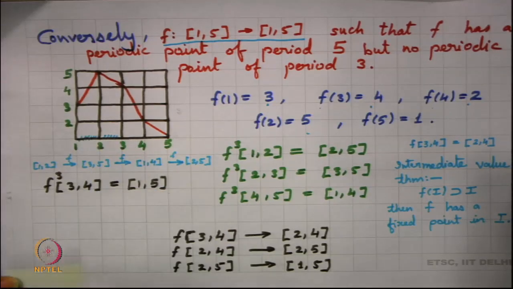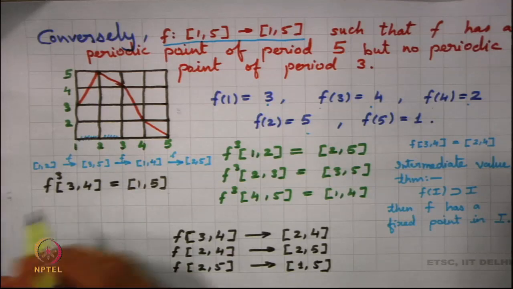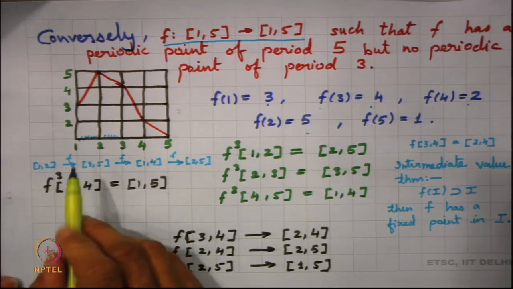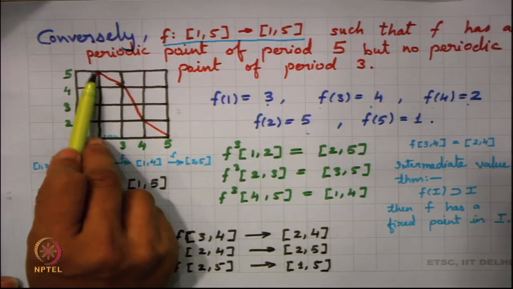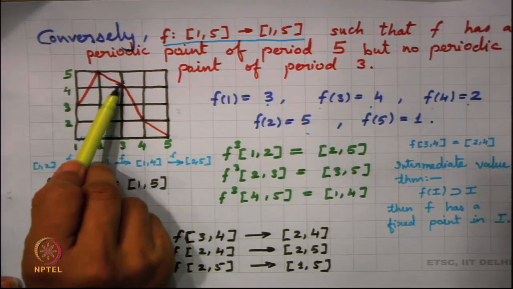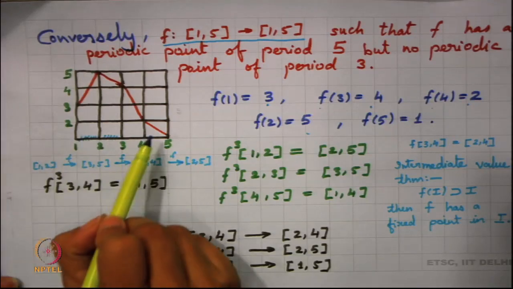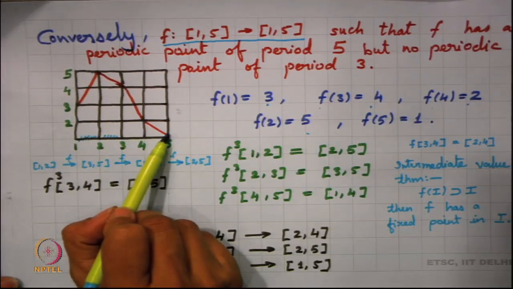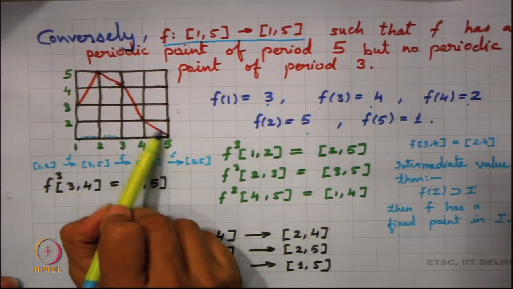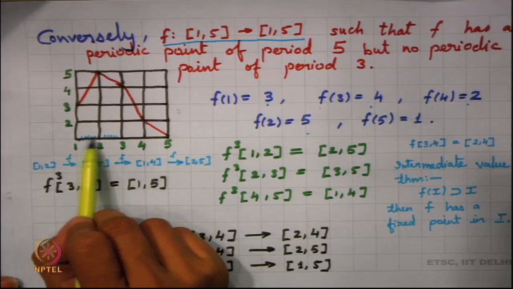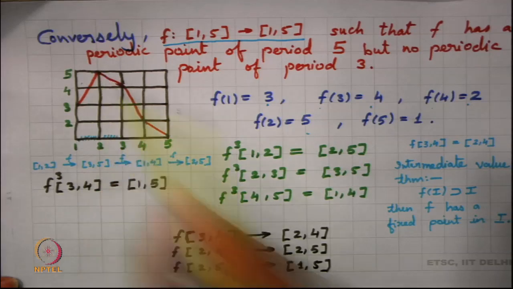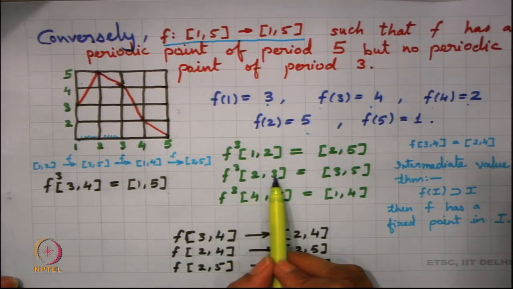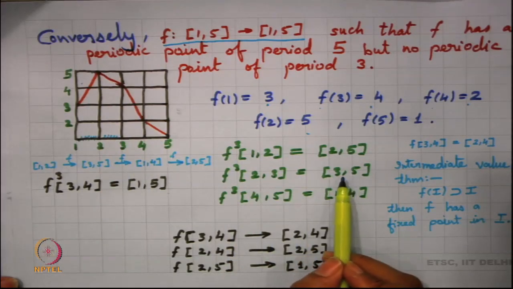In the very first instance, I can say that [2,3] is mapped into [4,5]. Where is [4,5] mapped? [4,5] is mapped into [1,2], and where is [1,2] mapped? It is mapped into [3,5]. So, under f cube [2,3] is mapped into [3,5].